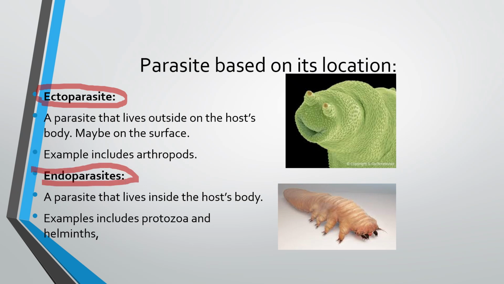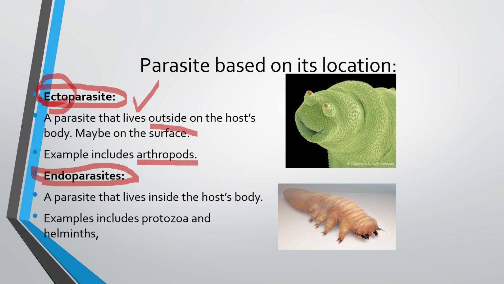As the name indicates, ecto means outside of the body and endo means inside of the body. Ectoparasite, the parasite that lives outside of the body, on the host body, maybe on the surface. Examples include arthropods. All the arthropods are considered as ectoparasite.